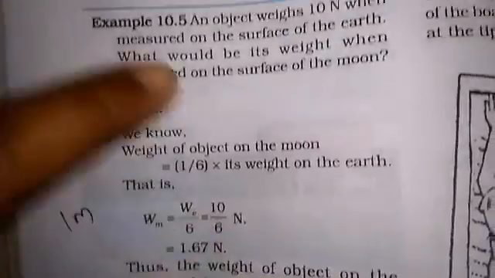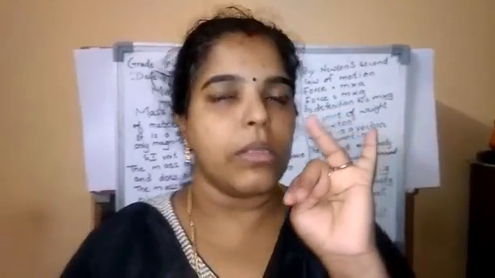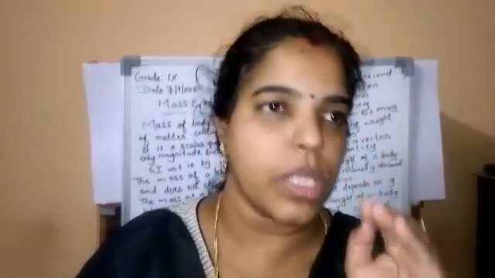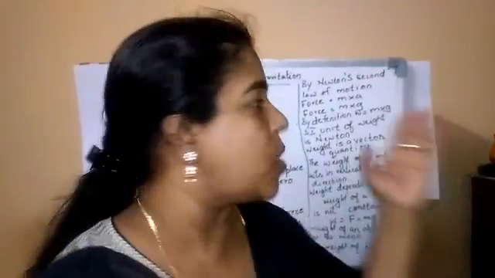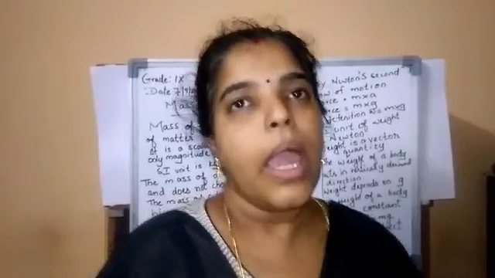So, all the formulas. Now we learned 4 formulas. First, the acceleration due to gravity, then the weight on the moon, and the weight is equal to mass into acceleration due to gravity. All these formulas you should learn by heart, and you are clear.